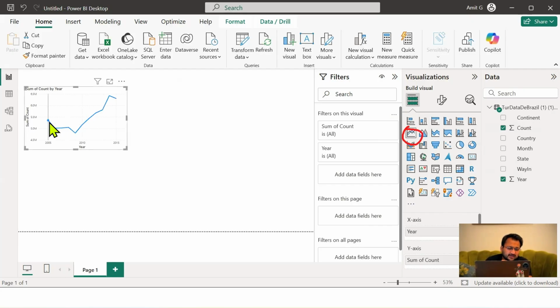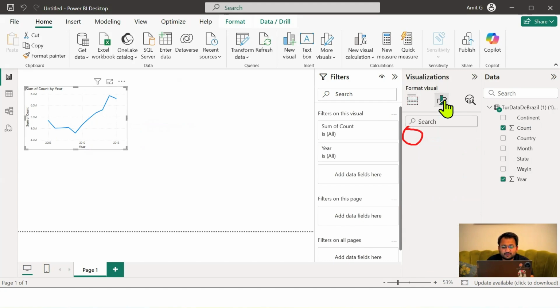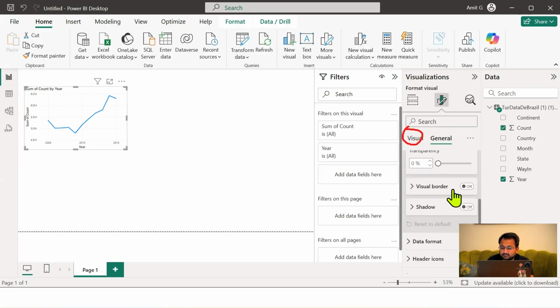And if you take a look at it, we can easily see that, yes, in the initial years, there was a small dip in the number of tourists visiting. And after that, the number of tourists visiting Brazil has increased tremendously. Let's do some minimalistic formatting. I'm going to add some effects. Let's turn on the border. We can apply a shadow effect.